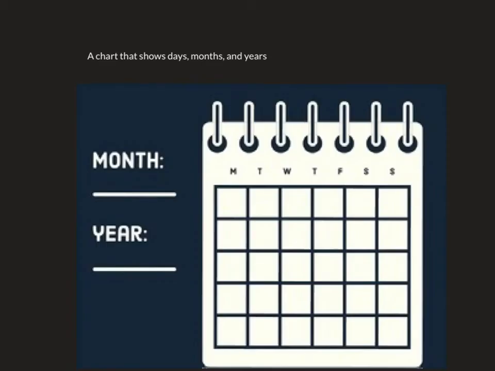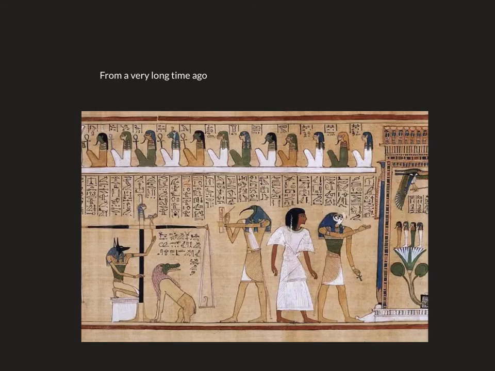A chart that shows days, months, and years is called a calendar. From a very long time ago is called ancient.